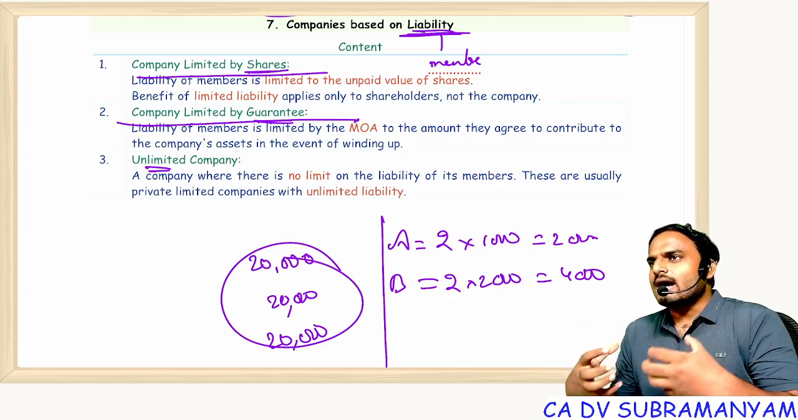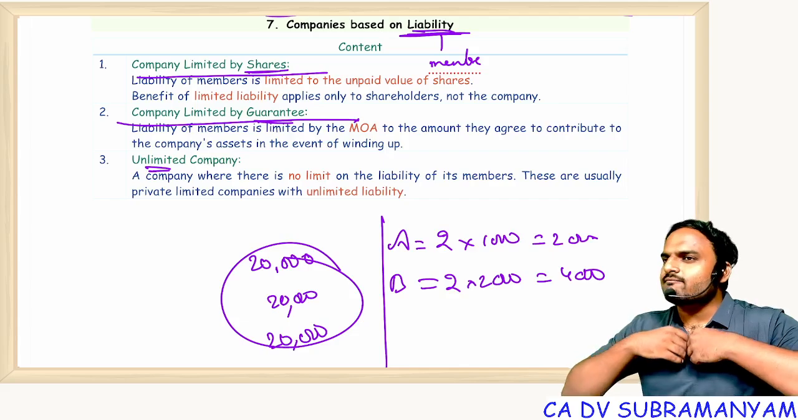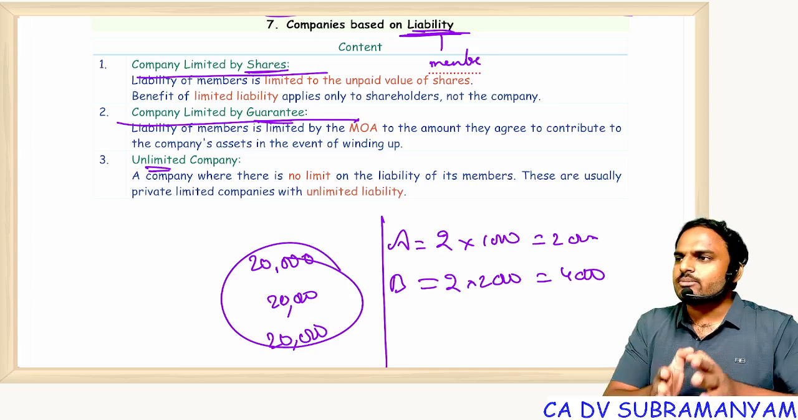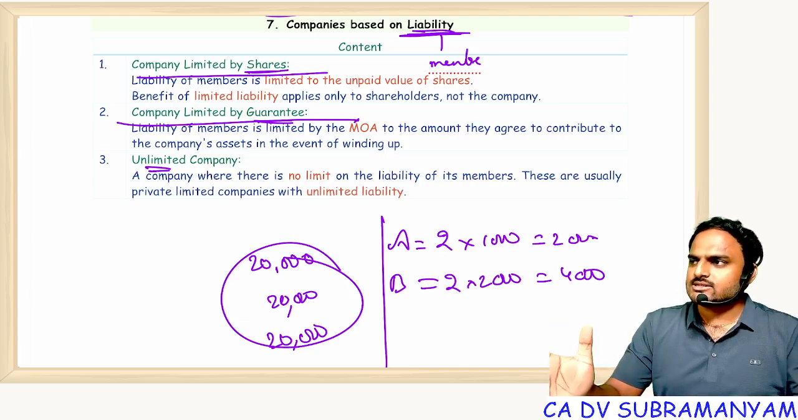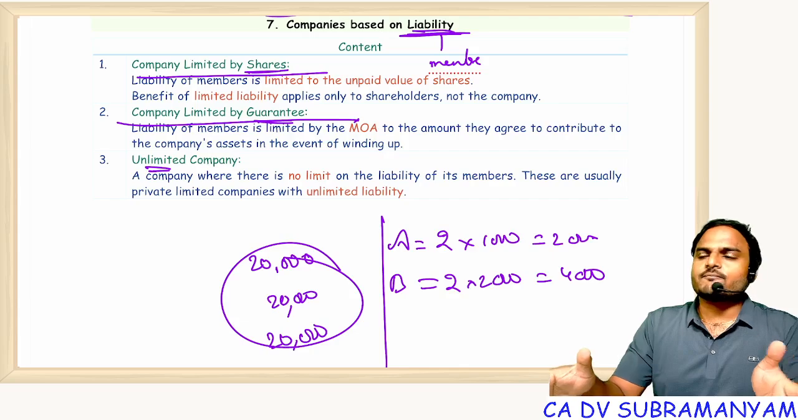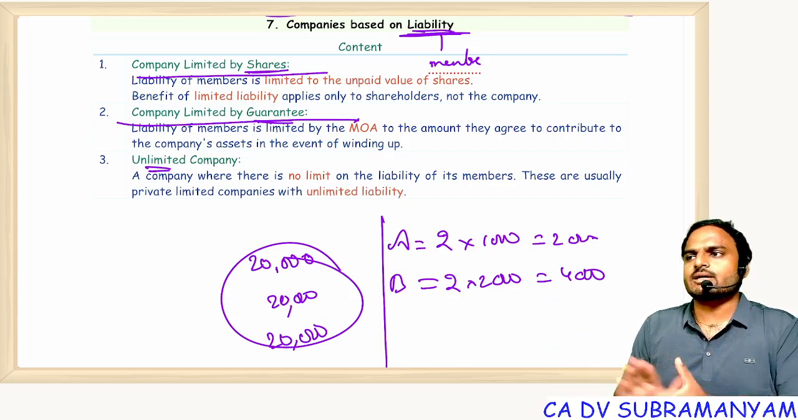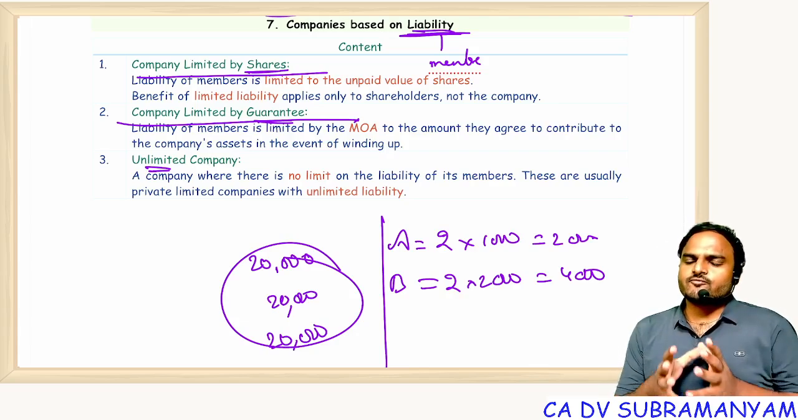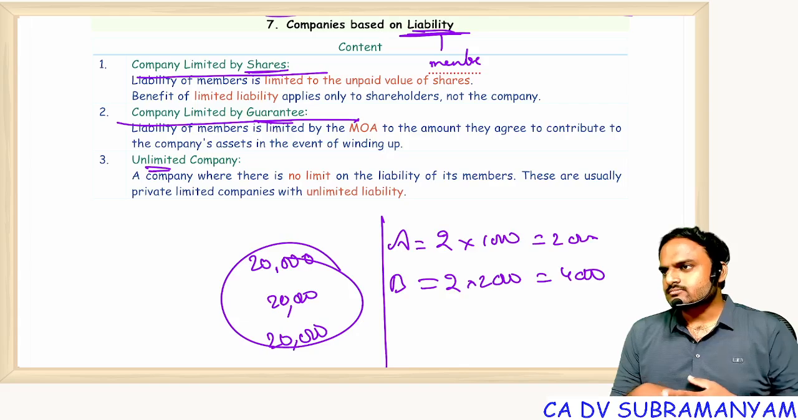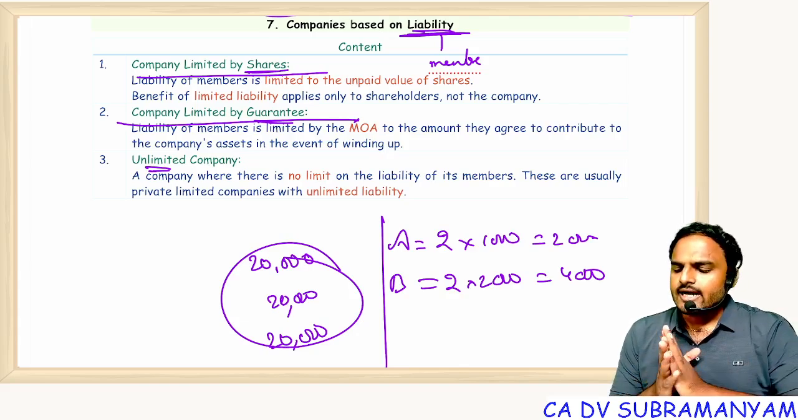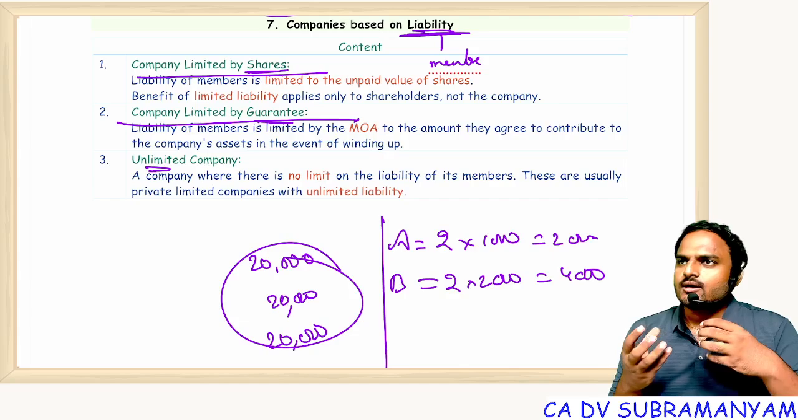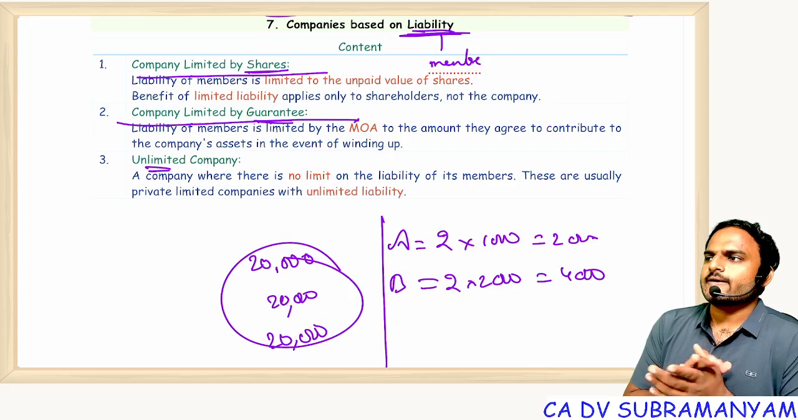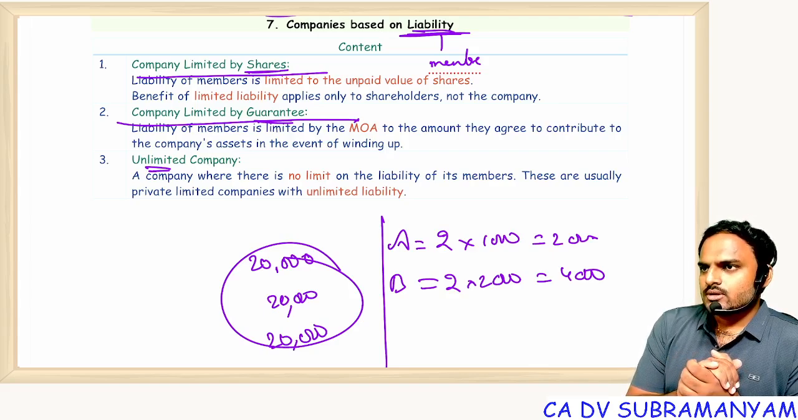And those who have 100% confidence that they will never go into liquidation, and even if they do, their assets will be in a position to meet their liabilities, those kinds of people will form an unlimited company. Understood? Being an unlimited company, they are exempted from filing a few forms with ROC. That's what I told you. They each have a variety of advantages and disadvantages. Everyone getting my point?